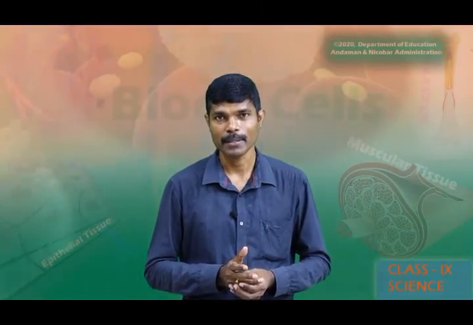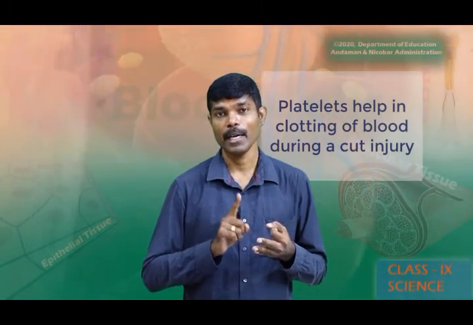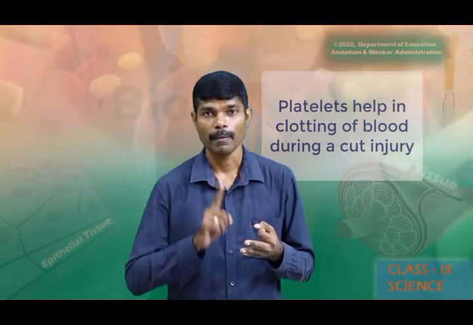Accidentally, if we have any cut injury, blood flows. Does the blood flow continuously or does it stop after flowing for some time? After flowing for some time, it stops. Why does it stop? During a cut injury, after flowing for some time, the blood stops or the blood clots. The clotting of blood is due to platelets. These are the three different types of cells present in the blood.